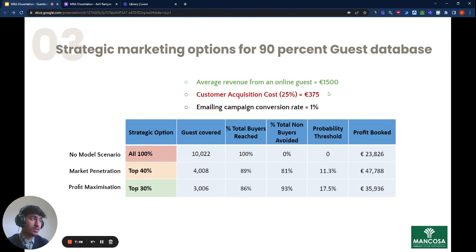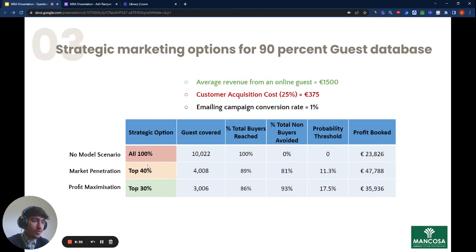And using these 3 figures, we were able to determine that the profit that will be booked will be 23,000 euros. Now, if we take the top 40% of this 10,000 and predict from these top 40% which ones were more likely, instead of targeting the entire database, we'll have 4,000 guests covered here, and this will cover 89% of buyers and 81% of non-buyers will be avoided. This will give us a probability threshold of 11%, and our profit booked will rise up to 47,000 euros.